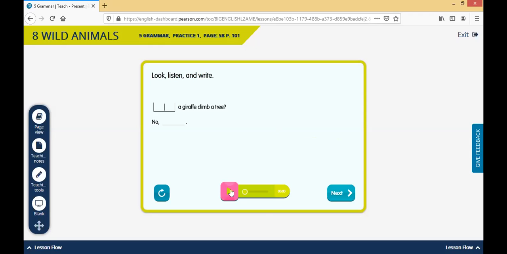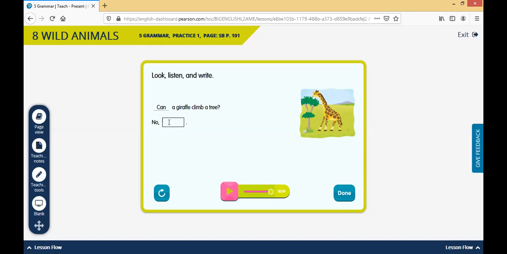Last one. Can a giraffe climb a tree? No, it can't. All right, so we have the question again with can. We always start the question with can. Can a giraffe climb a tree? And no, it can't. Let's see.